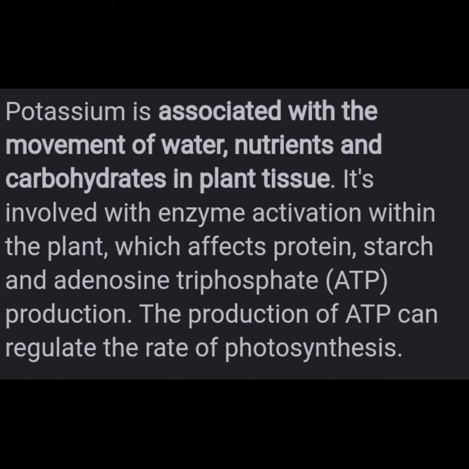Potassium is needed by the plant because it is associated with the movement of water, nutrients, and carbohydrates in plant tissue. It is involved in enzyme activation within the plant, which affects protein, starch, and adenosine triphosphate or ATP production, and the production of ATP can regulate the rate of photosynthesis.